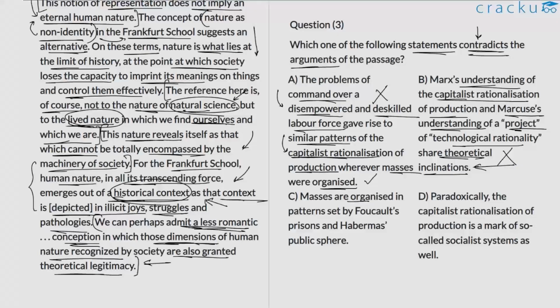C, masses are organized in patterns set by Foucault's prisons and Habermas's public sphere. The author doesn't make such a claim in the passage.